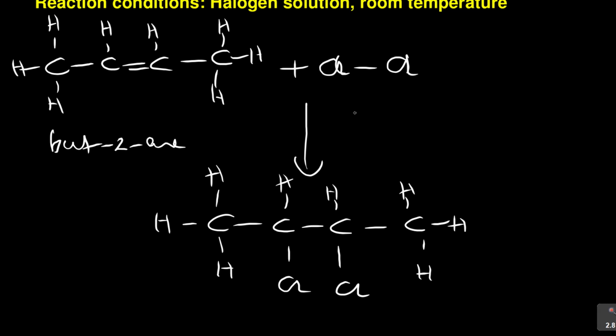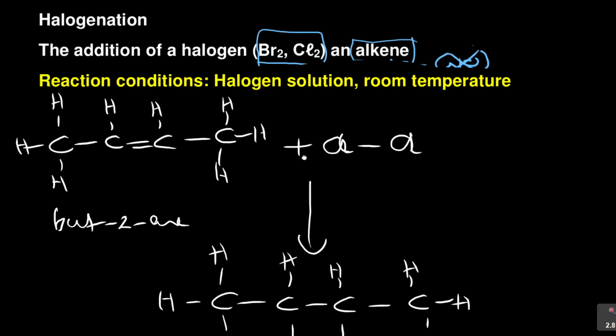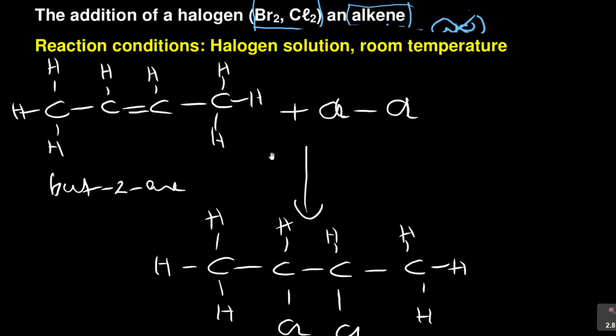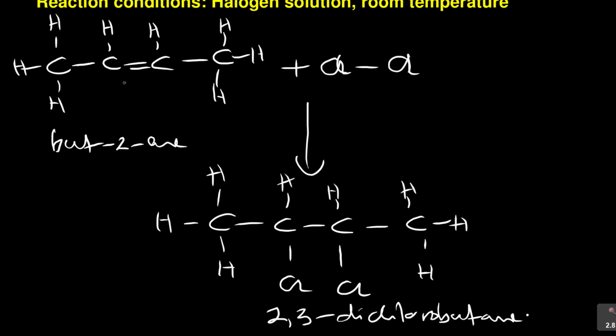And then when it's like that, what do you have? You need to know the name of this. This is 1, 2, 3, 4. So it's 2,3-dichlorobutane. It's a haloalkane. So what are you forming here? So they are saying halogenation. So we are forming from an alkene to a what?